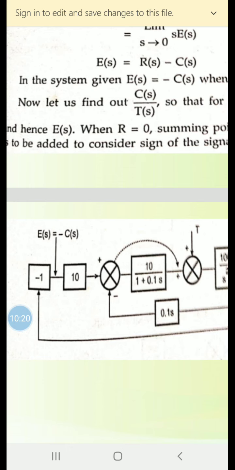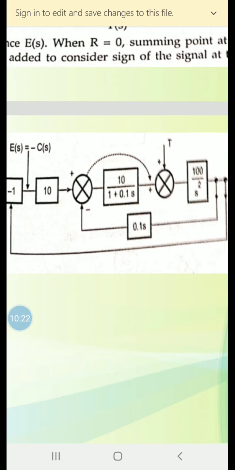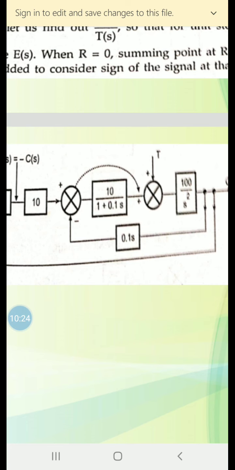Now we have to simplify the block diagram. We'll shift the summing point towards the right as shown by this dotted arc.